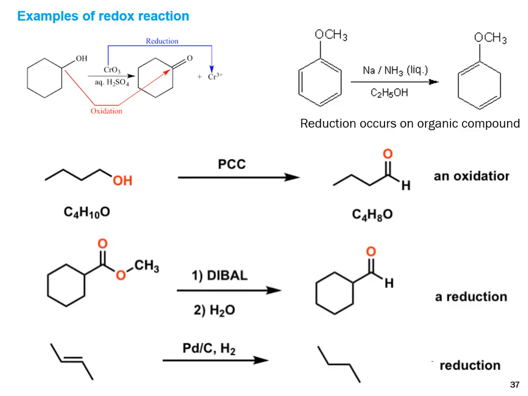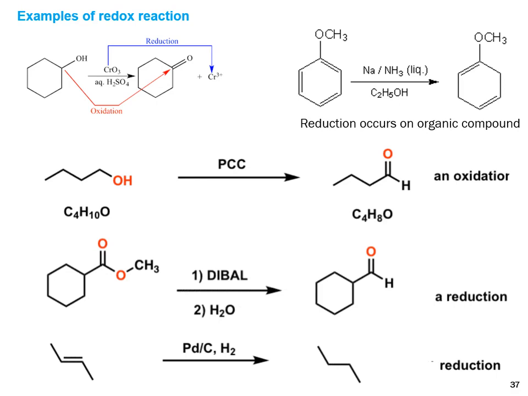In the next example, the double bond changes to hydride, meaning hydride is introduced inside the ring. So reduction occurs overall on the organic compound. In the next example, alcohol is converted into aldehyde, the oxidation state increases, so overall oxidation occurs.